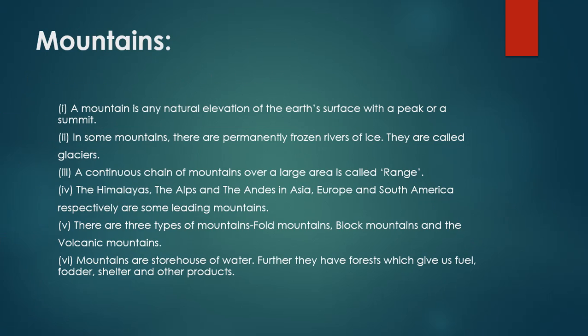Next, mountains. A mountain is any natural elevation of the earth's surface with a peak or a summit. So see, this is a flat surface. If the surface is like this, we would call it a mountain. In some mountains, there are permanently frozen rivers of ice. They are called glaciers. A continuous chain of mountains over a large area is called ranges.